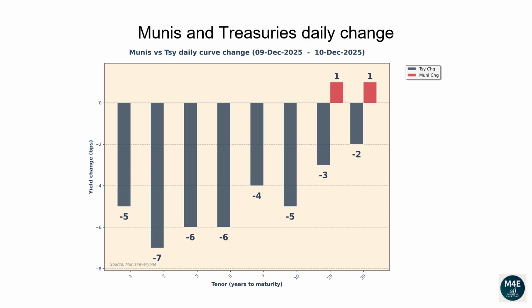Munis and Treasuries daily change. This graph shows how both munis and Treasury yield curves have changed versus the prior business date. They usually tend to move in the same direction, even though it's not uncommon to see days during which they move in the opposite directions. In general, daily changes between -2 and +2 basis points are quite common. Daily yield changes greater than 5 basis points indicate days with a high level of volatility. Compared to the prior day, Treasury bonds rallied across the curve. As a reminder, when people say that rates rallied, it means Treasury bond prices moved higher.